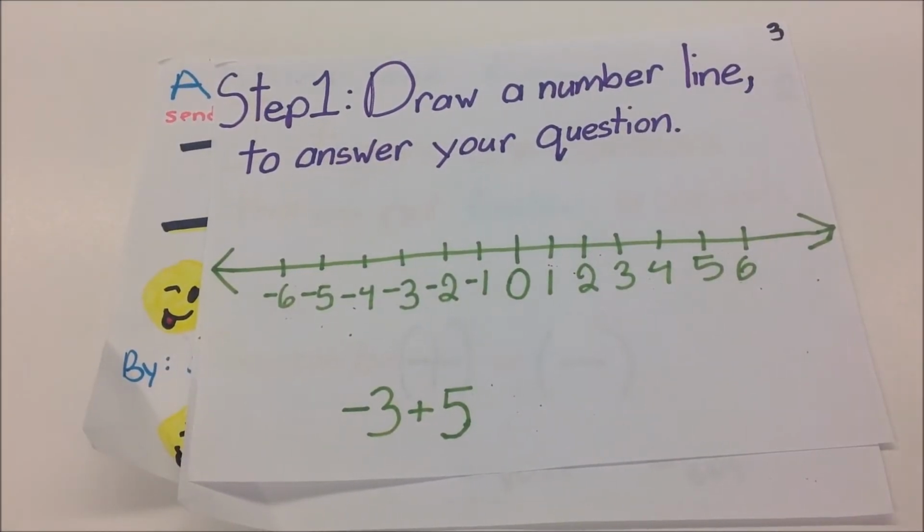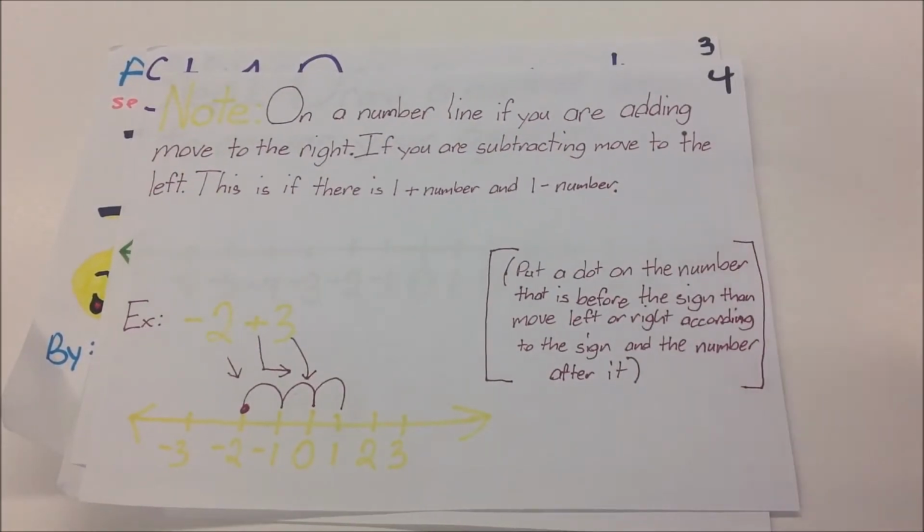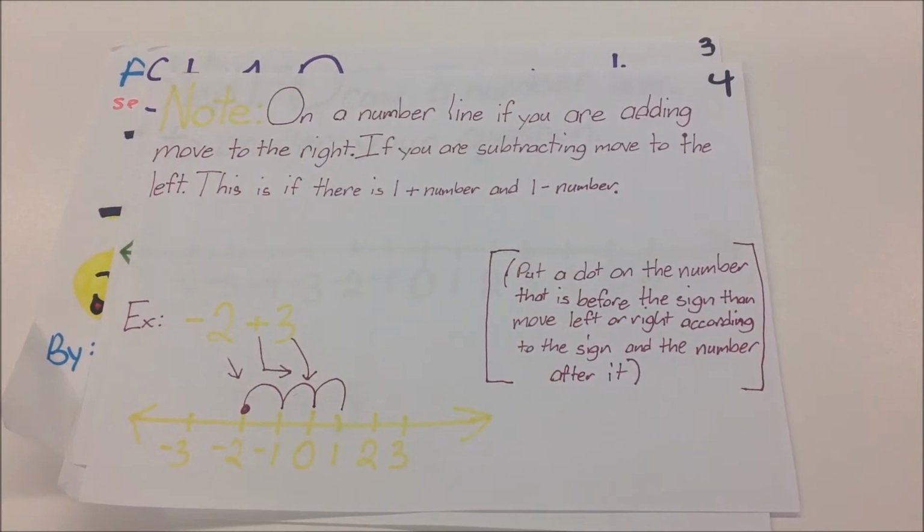Step 1. Draw a number line to answer your question. Right now we'll be doing -3 plus 5. On a number line, if you're adding, move to the right. If you're subtracting, move to the left.